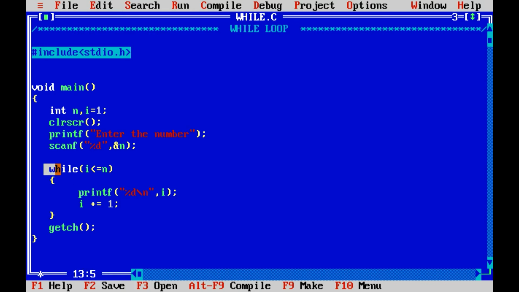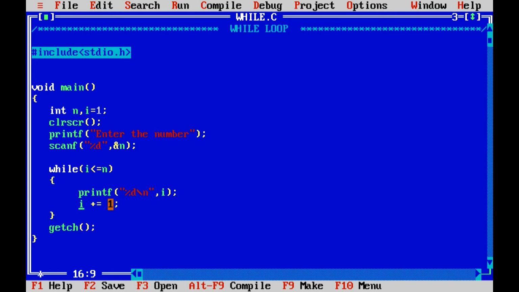So in this I have given while I is less than or equal to n, so our I is 1 and n will be the number given by the user. So imagine I have n as 10 and I is 1. If I is less than or equal to n, this is true, and if it is true I go and print the value of I, so the value will be 1.